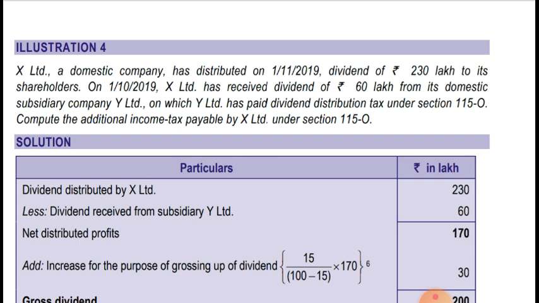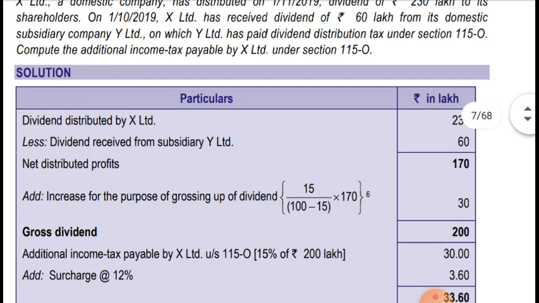As you all know, while computing dividend distribution tax, any amount which a company has received as dividend from its subsidiary company, on which the subsidiary company has paid dividend distribution tax, should be reduced when the holding company distributes dividend. On the balance amount, dividend distribution tax will be paid by the holding company.